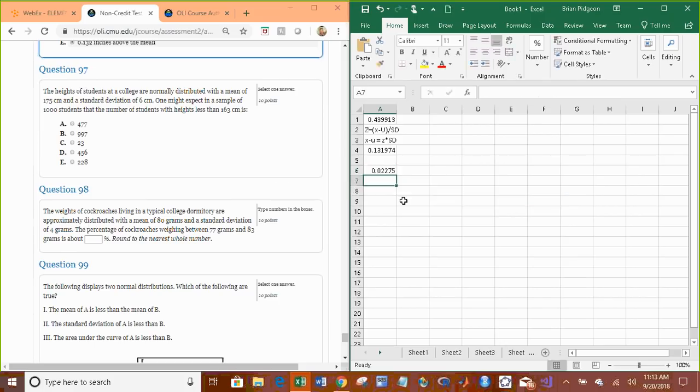So that tells us our probability. To get the expected number, we just take the probability and multiply it by the sample size. So 1,000 times this probability. About 23 people.